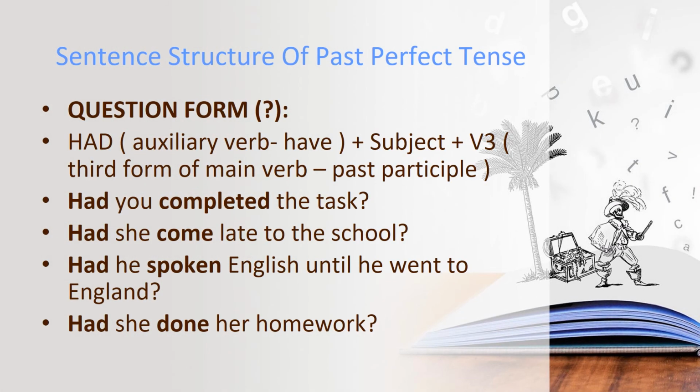Now, the sentence structure of past perfect tense question form: we always use had in the beginning, as I have told you before, then our subject, then the third form of the verb, which is our main verb, along with the question mark. Now, let's take some sentence examples. Had you completed the task? Had she come late to the school? Had he spoken English until he went to England? Had she done her homework? So, this is how we construct sentences of past perfect tense in the positive, the negative, and the interrogative form.